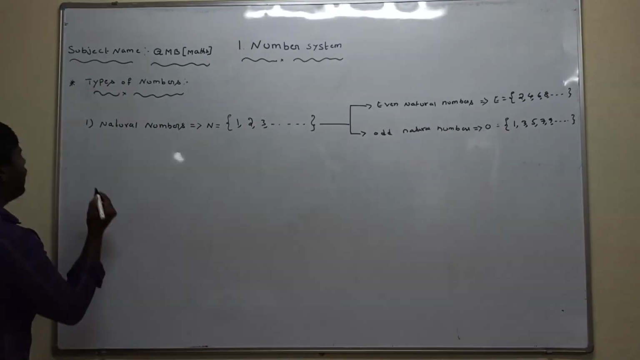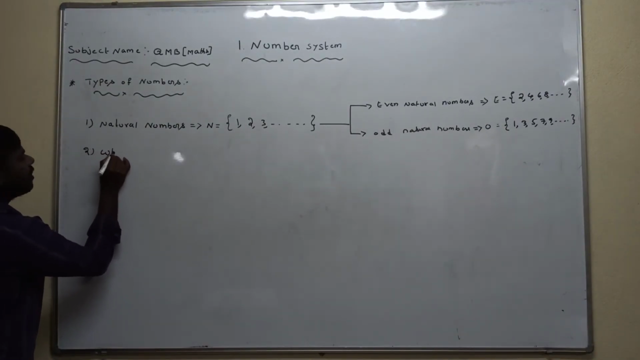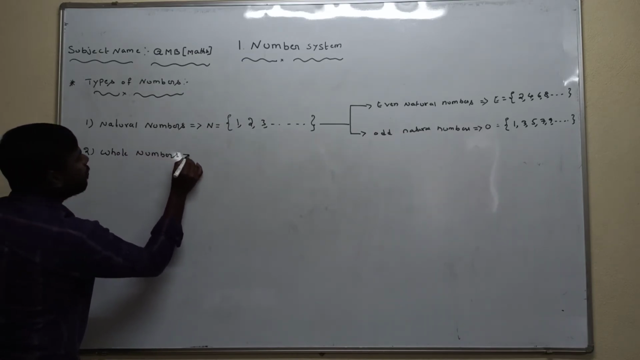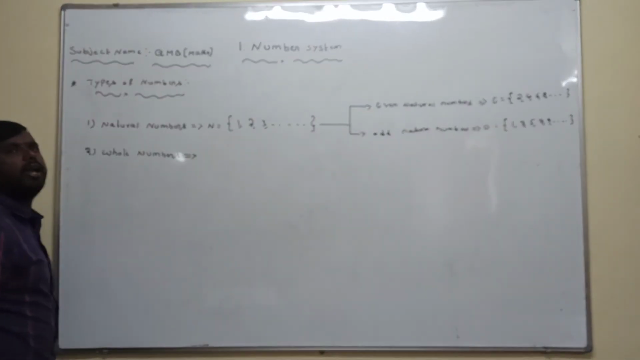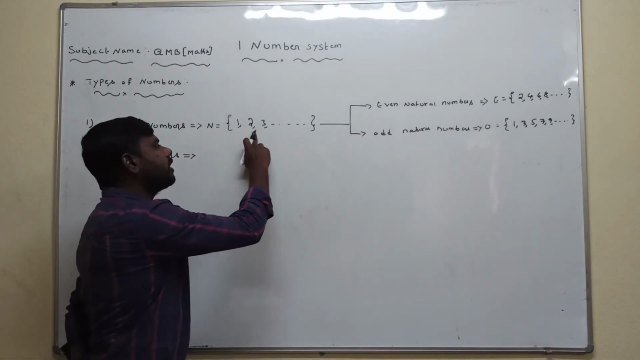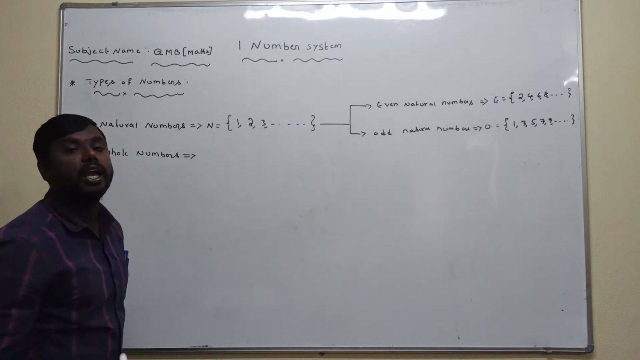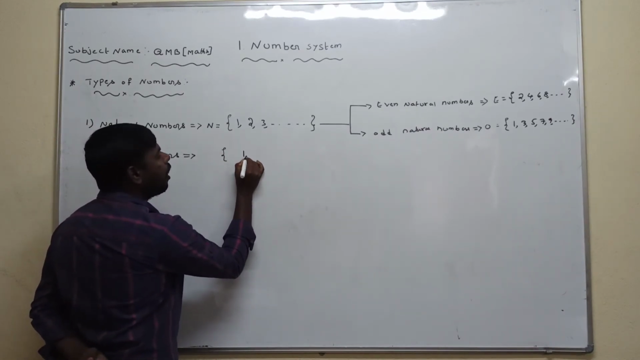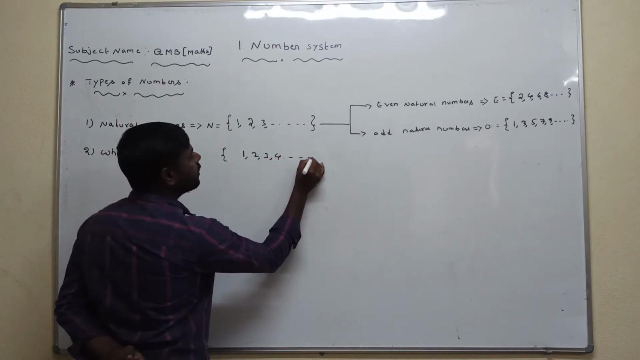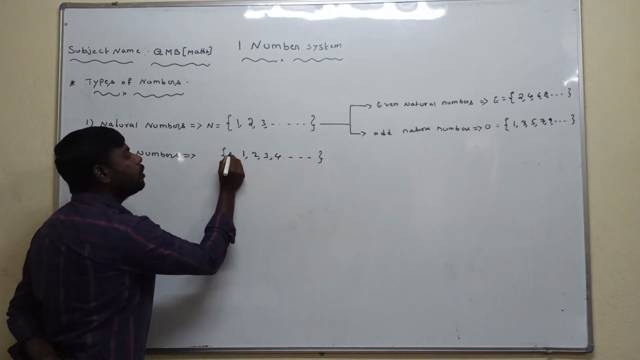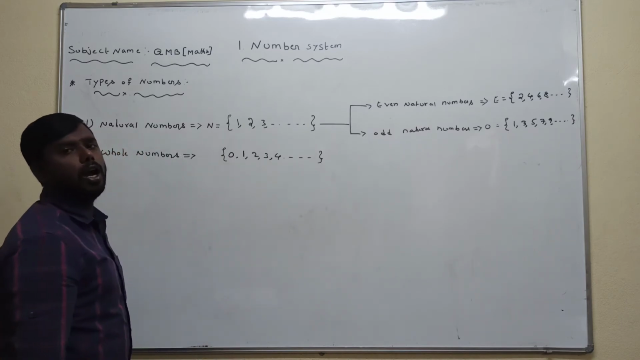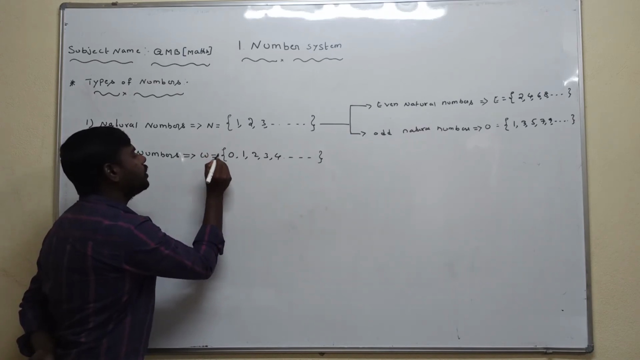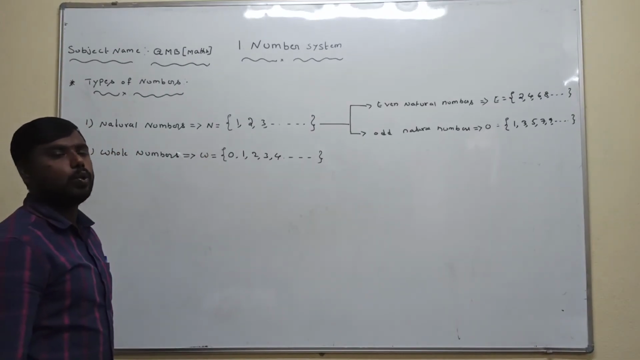The second definition is whole numbers. What is the definition of whole numbers? The set of all natural numbers including 0 is called whole numbers. The set of whole numbers is denoted by capital W, equal to 0, 1, 2, 3, and so on.